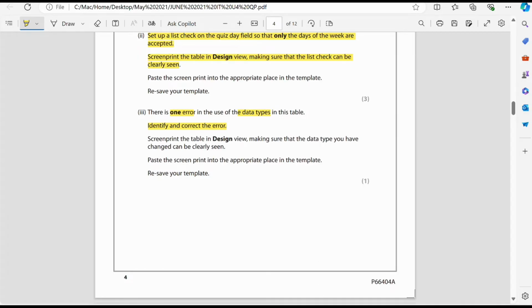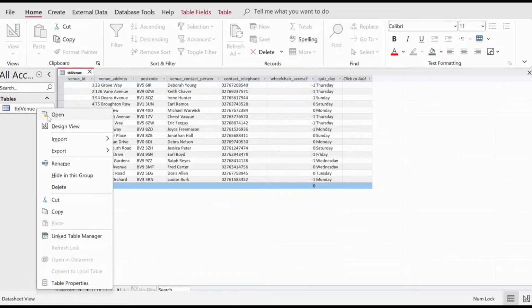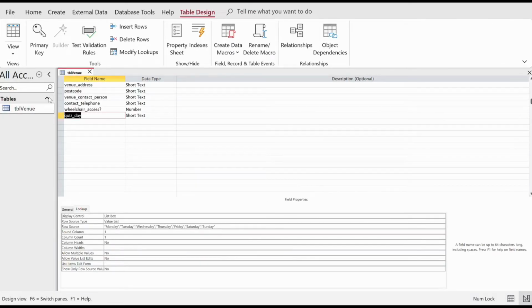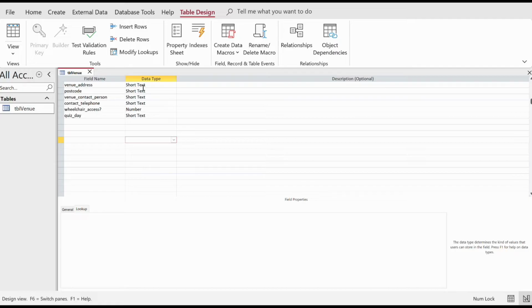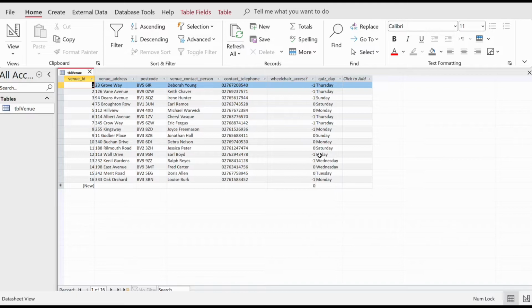So okay, we'll move to the database and find out what the error is, because they say the error must be in the data type, right? Data type. So here if we look closely, we can see venue address is short number, postcode is short number, wheelchair access is also in number. If I go to the design view, you can see, not in the normal view, it's in numbers. So it's -1 and 0, right? There is nothing like -1. It's always true or false, so true represents 1, false represents 0. So here it's a -1, so it doesn't actually mean anything.